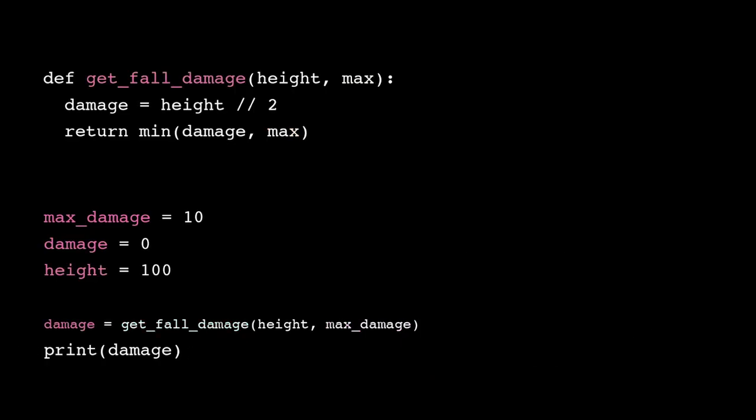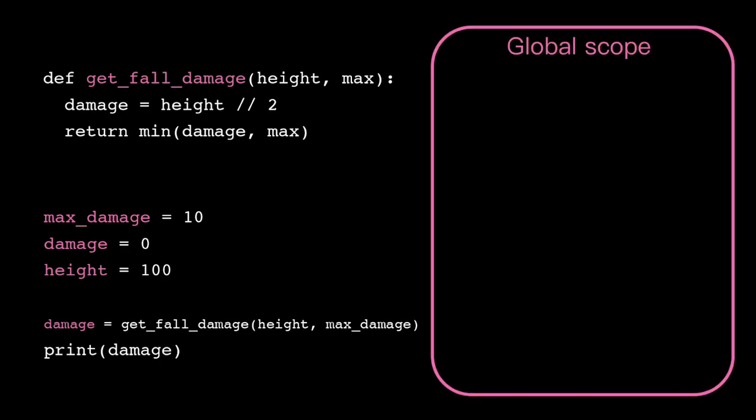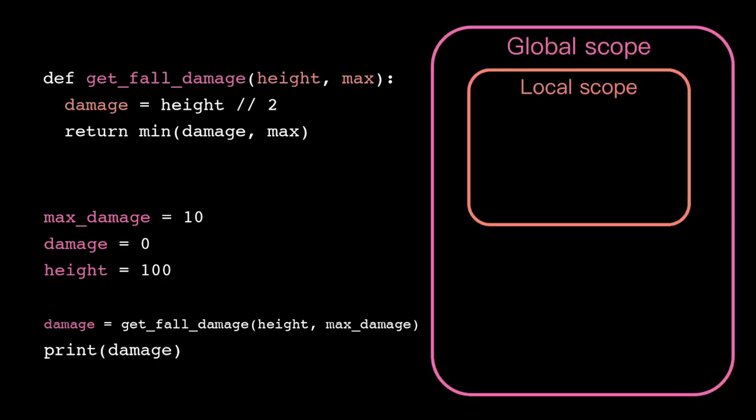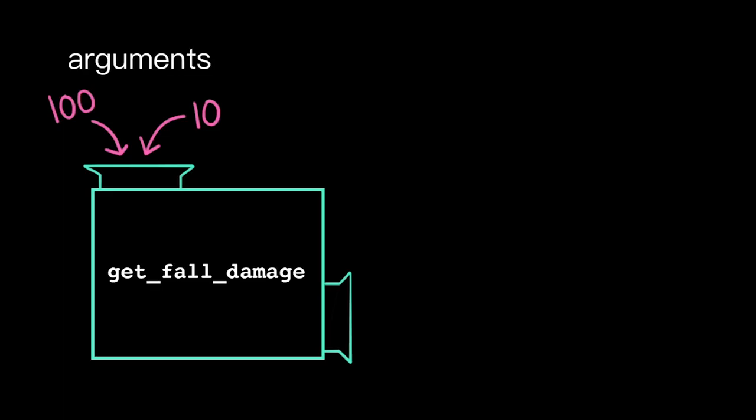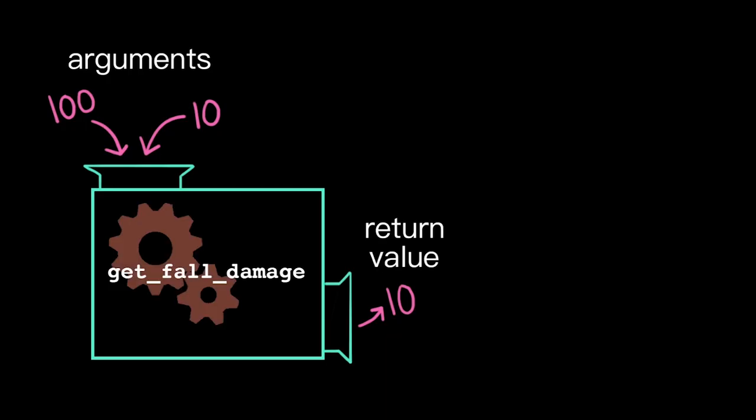Our key takeaways: names defined at the top level of a program are in global scope, and names defined inside a function are local scope. There are ways to cross these boundaries, but in good programming practice, we should avoid it as much as possible. Instead, think of your functions like input-output machines. We can communicate information in from an enclosing scope at the beginning through the function arguments. And we can communicate information out to the enclosing scope at the end through the return value. Anything that happens in the middle is a local secret.